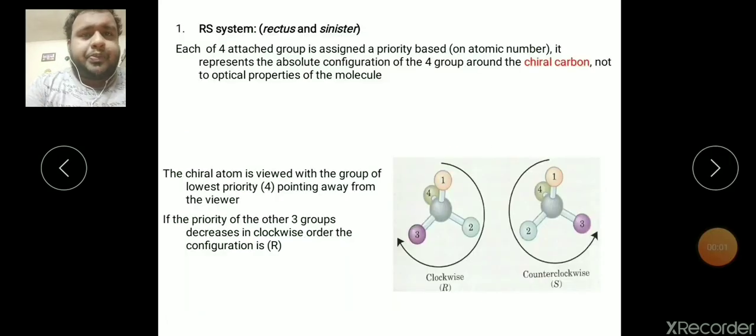Enantiomeric compounds are represented using two systems. First one, the RS system, the Rectus-Sinister system. Second one, the DL method. We will discuss one by one. Let's start with the RS system.